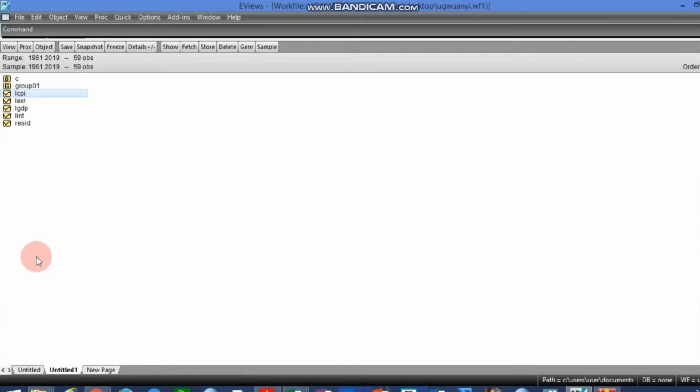Here we have already determined that all the variables are non-stationary at their level but stationary at first difference, which means we are going to difference all the variables before we run the standard VAR. So the first point here is to run a standard VAR.